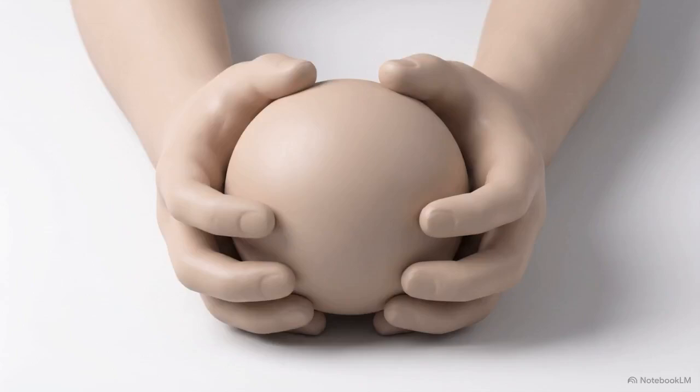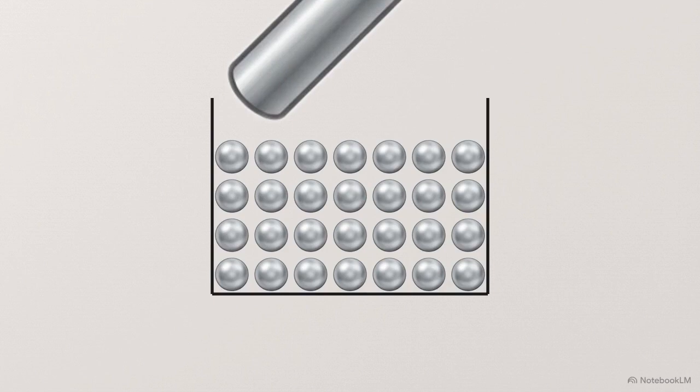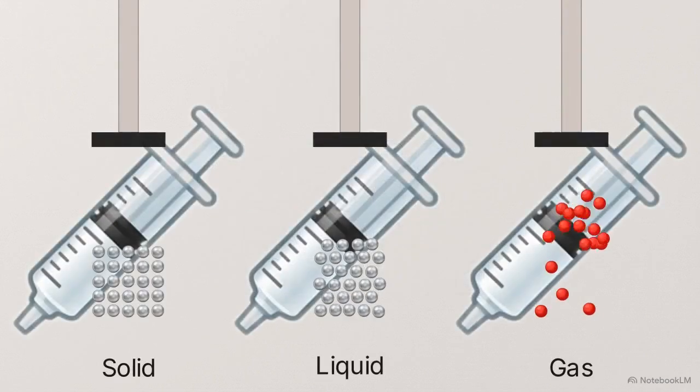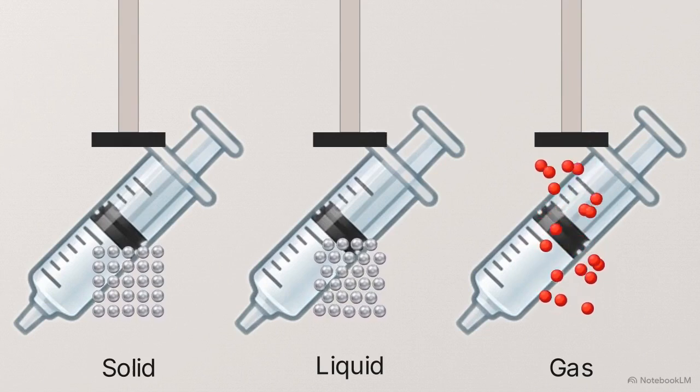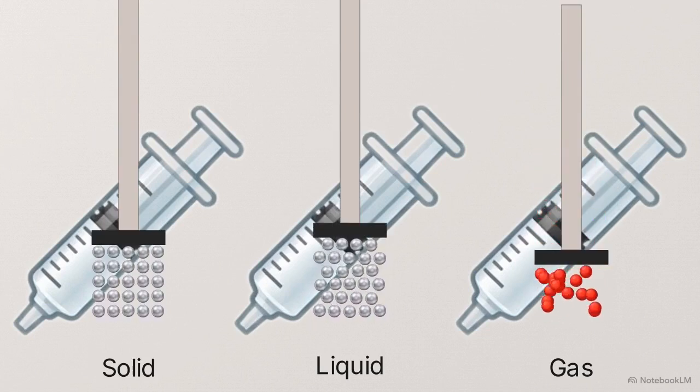If you try to squeeze a solid or a liquid, it resists. You cannot easily compress them because their internal particles are already resting directly against one another. There is virtually no empty space left to squeeze out. This diagram shows side-by-side cross-sections of 3 sealed syringes containing a solid, a liquid, and a gas, all being pushed downward by plungers. Notice how only the gas particles are forced closer together into a smaller volume. Because gas particles naturally have massive amounts of empty space between them, they are highly compressible.